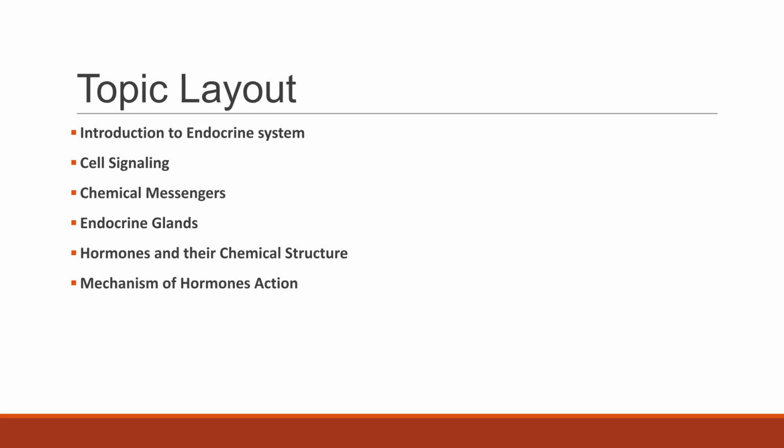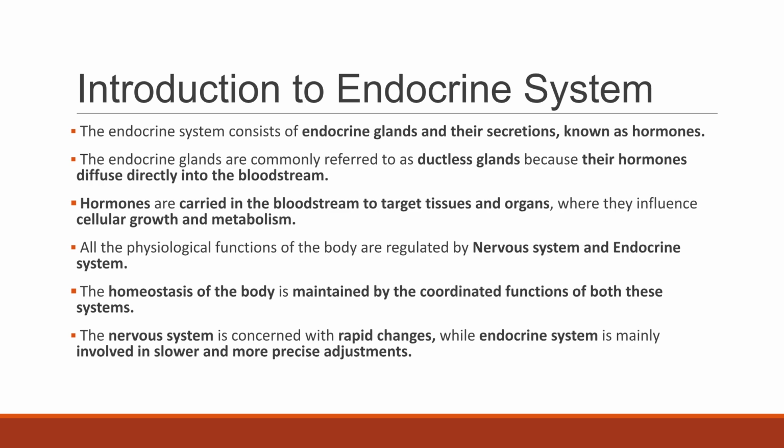This video will cover the endocrine system, including cell signaling, chemical messengers, endocrine glands, hormones and their chemical structure, and the mechanism of hormone action. The endocrine system consists of glands and their secretions, called hormones. These ductless glands release hormones directly into the bloodstream.